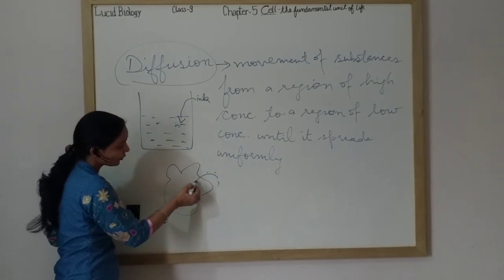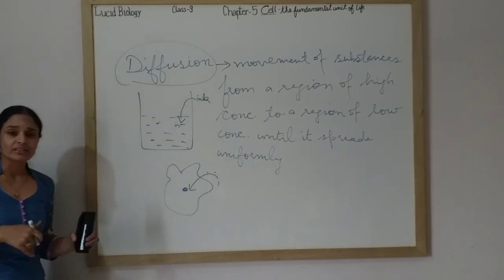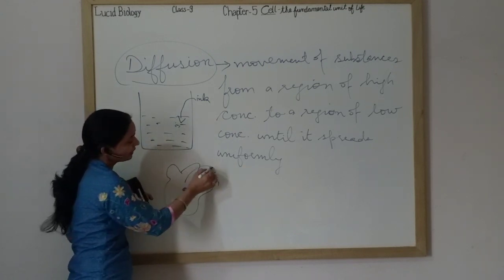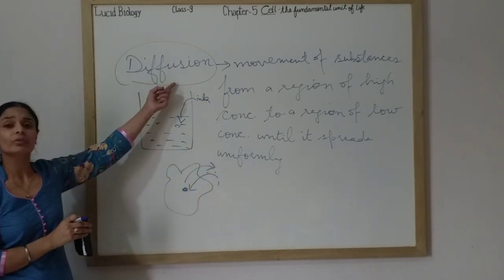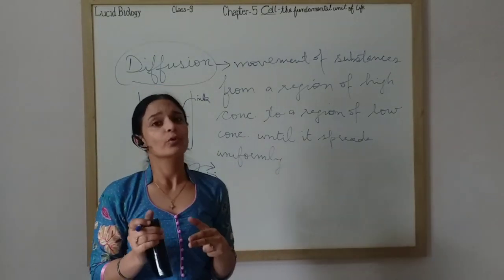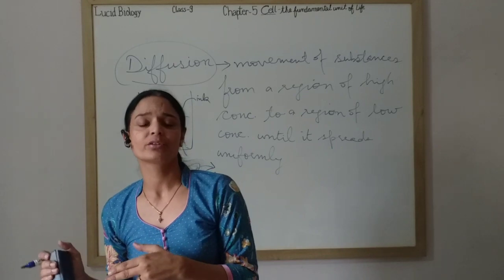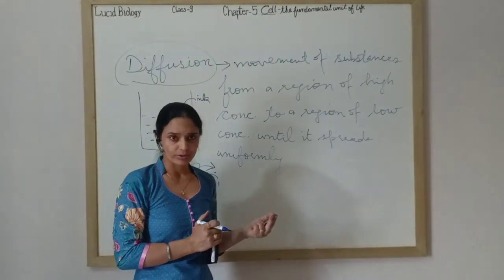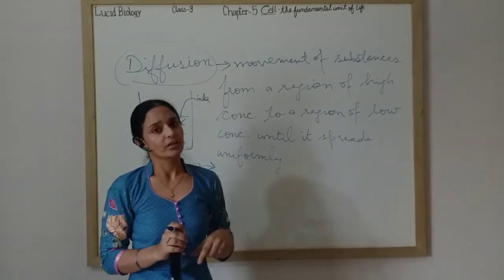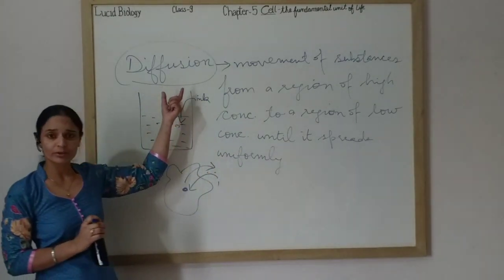It will move from outside to inside, and carbon dioxide which accumulated in the cell will move out by following the law of diffusion. So what is diffusion? It is movement of substances from a region of their high concentration to a region of low concentration till equilibrium is attained both inside and outside. I hope this diffusion is clear to you.